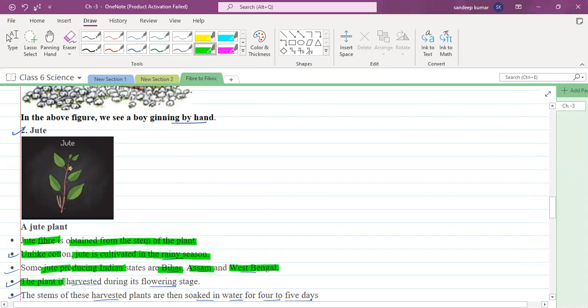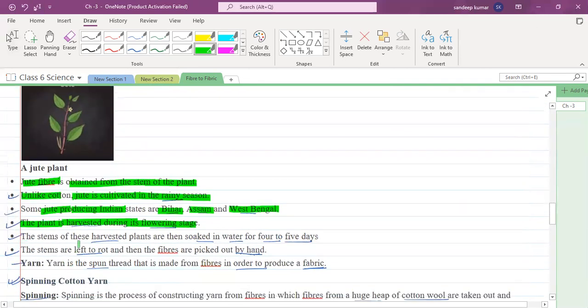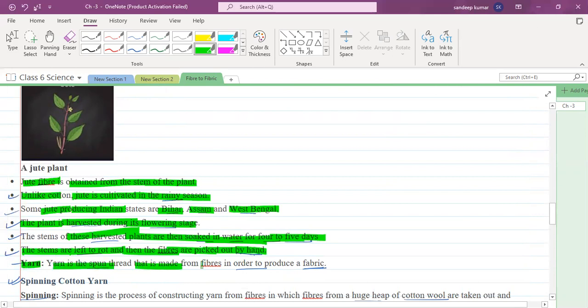The plants are harvested during the flowering stage, and the stems of these harvested plants are then soaked in water for 4 to 5 days. Then what happens? The stems are left to rot, and then fibers are picked out by hand. Here one term is there, yarn. Yarn is a spun thread that is made up from fibers in order to produce fabrics.